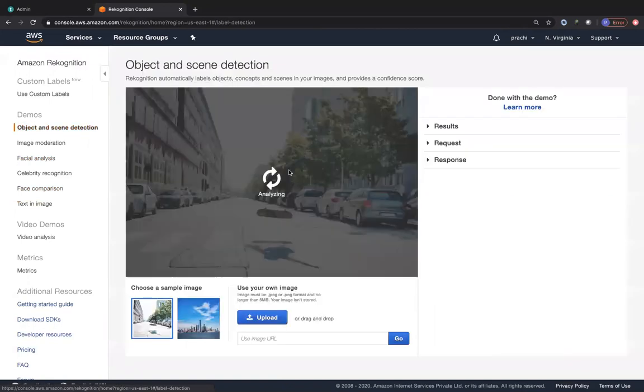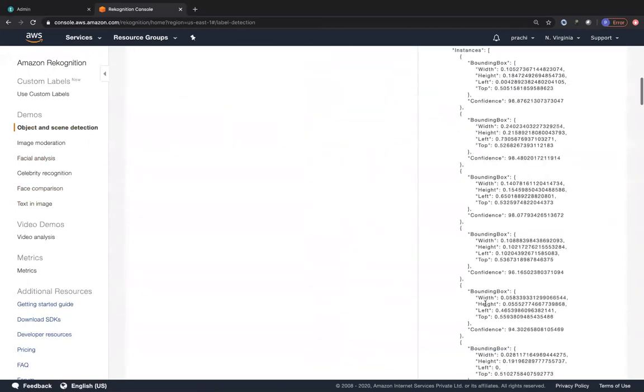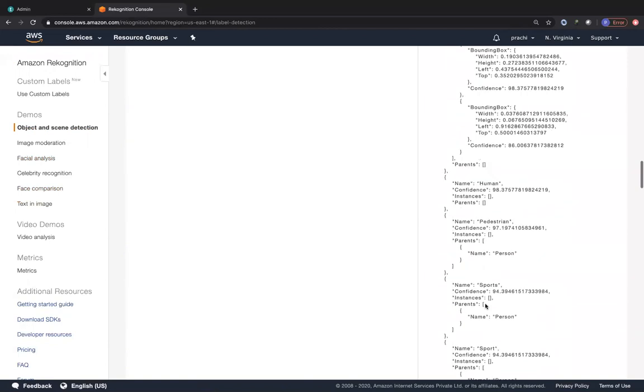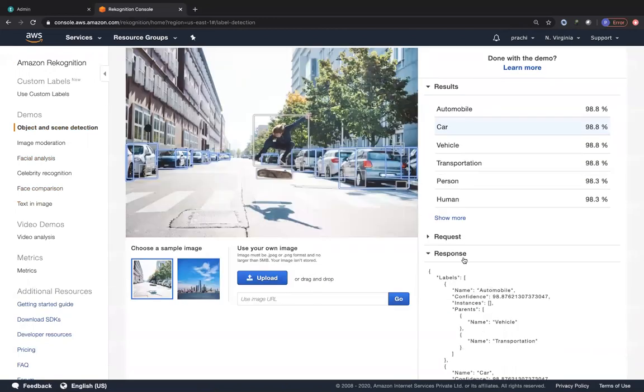So you can see we have object and scene detection. Based on this image, it's going to tell us that there is an automobile. There are a lot of automobiles over here with that accuracy. And we have a car, and then we have vehicles, we have transportation, we have person, we have human. And then in the response, you can possibly also get the JSON response for this if you're building your own tool and so on, based on the confidence value, right?